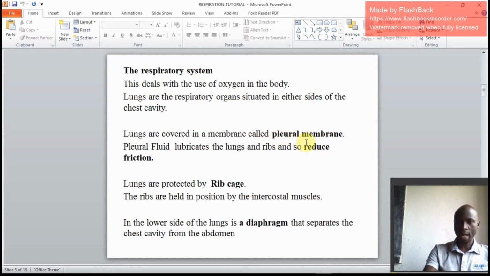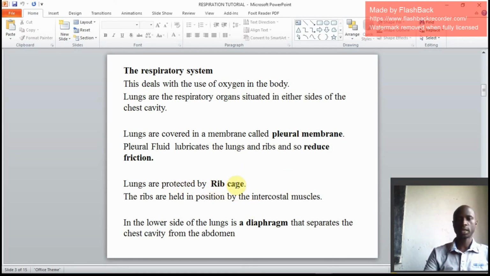And this pleural membrane produces pleural fluid. This pleural fluid is meant to lubricate the lungs and ribs, meaning it reduces friction between the lungs and ribs. Lungs are protected by the rib cage.